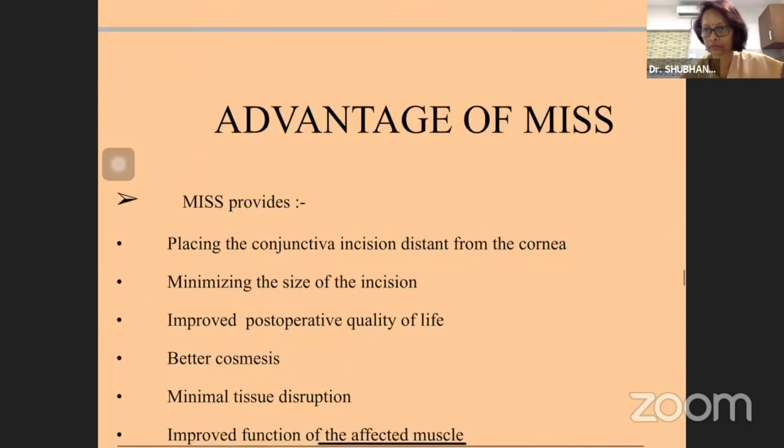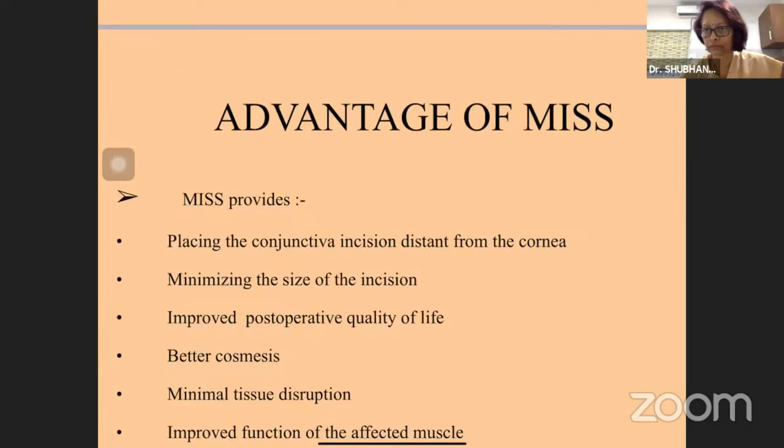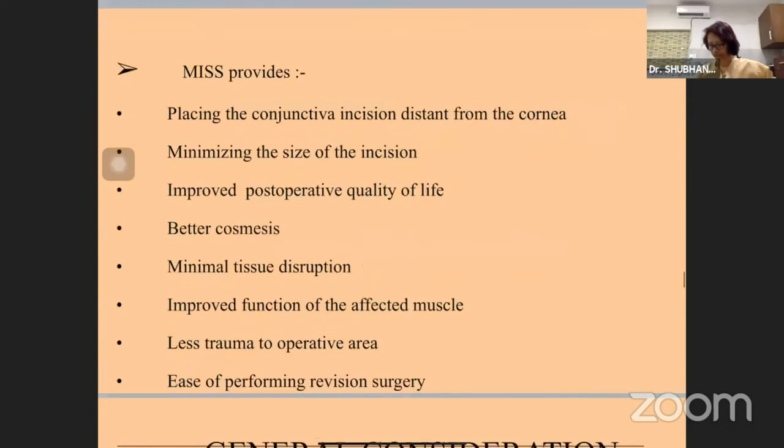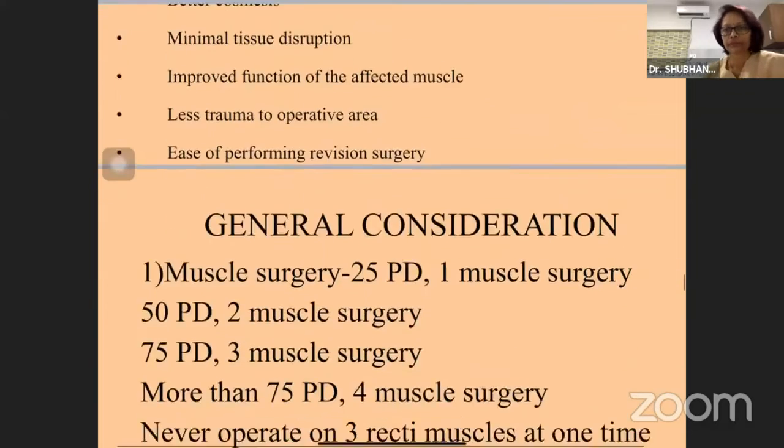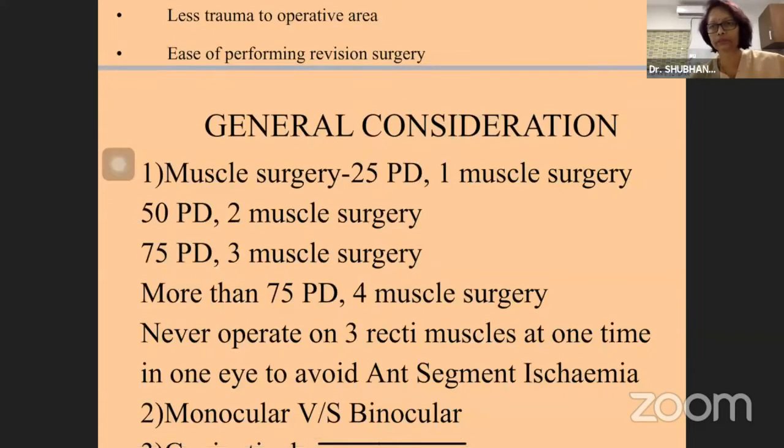Then in the incisions, minimally invasive strabismus surgery is better accepted these days due to minimal disruption of the tissues, and there is less trauma to the operative area. If the deviation is approximately 25 prism diopters, then surgery on a single muscle may suffice. These are the rough guidelines. For 50 prism diopters, you have to do surgery on 2 muscles, for 75, 3 muscles, and for more than 75, you have to do surgery on 4 muscles.